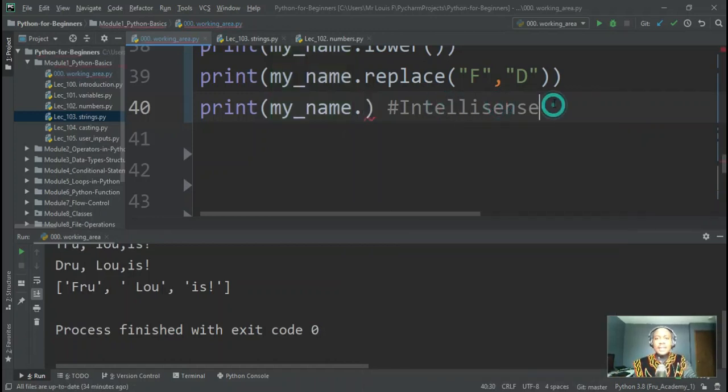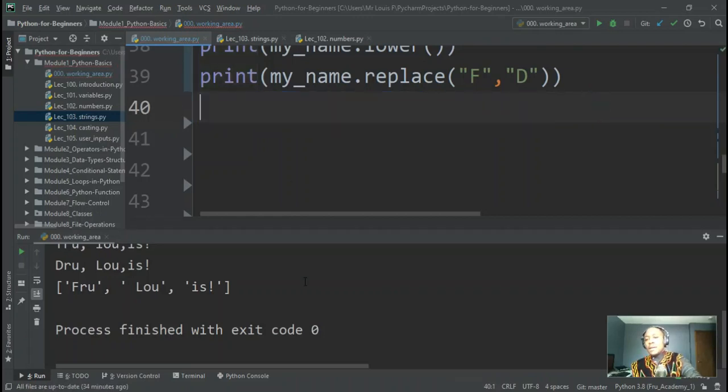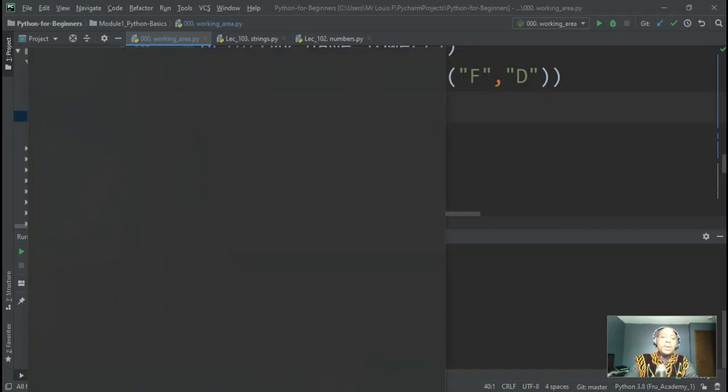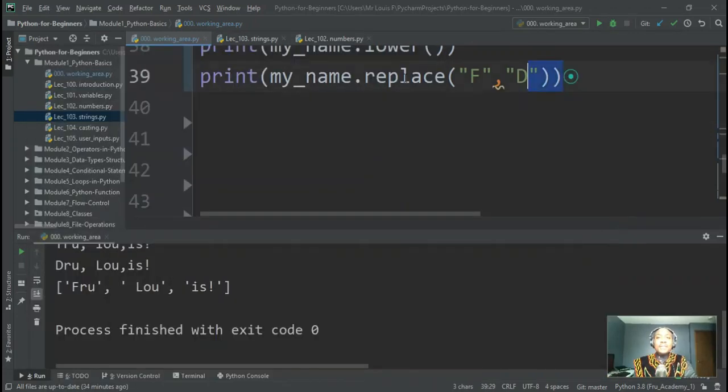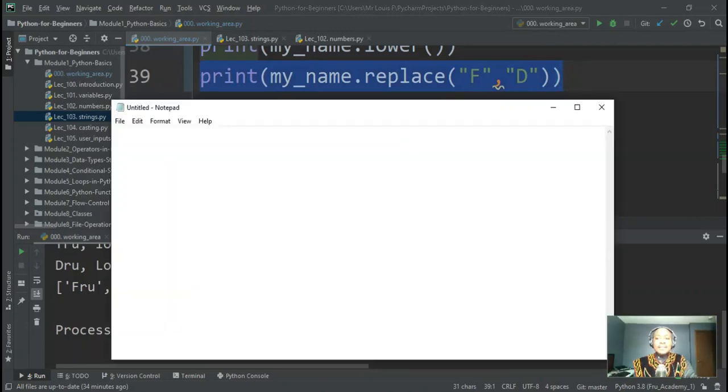If I was typing my code in Notepad, you can always type code in Notepad, but the problem with Notepad is, for one, it doesn't have IntelliSense. If I say string dot, what? It's not showing me anything. It doesn't have that IntelliSense for me to use.